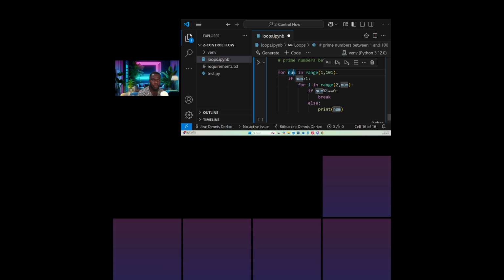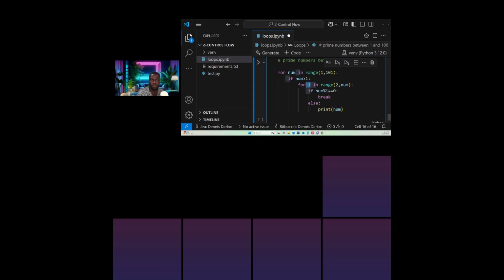So you see, we are picking a range from here, starting from 2. And if that number modulo the i here is equal to 0, then break. Take a break, don't continue.